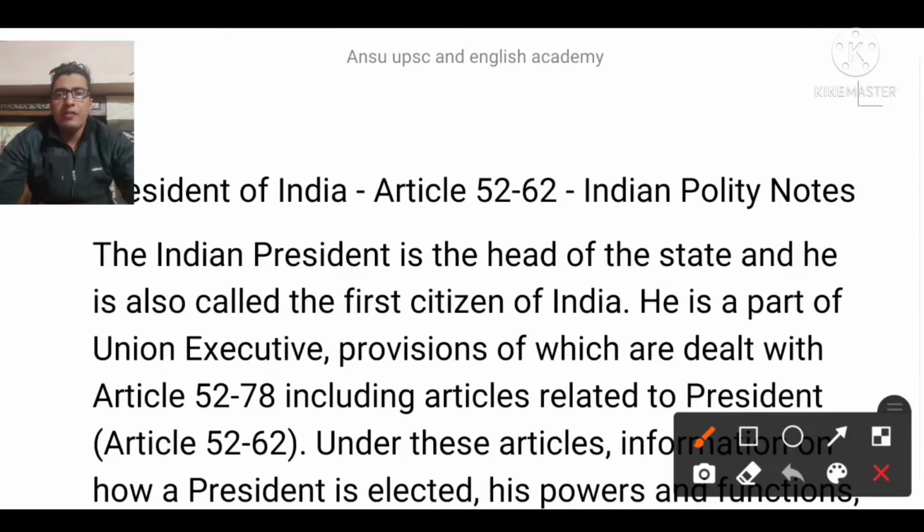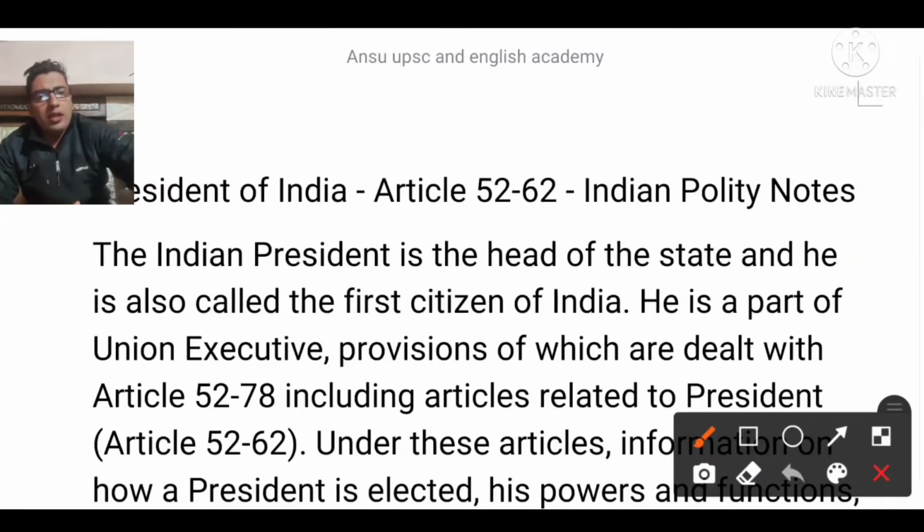What does article 53 talk about? It talks about the executive power of the union being vested in the president only. What do you mean by executive power? Executive power is nowhere defined in our constitution, so it is not explicitly mentioned. Then we have to go with the judiciary, and the judiciary will interpret the whole constitutional framework, and accordingly we will be able to make laws and rules.